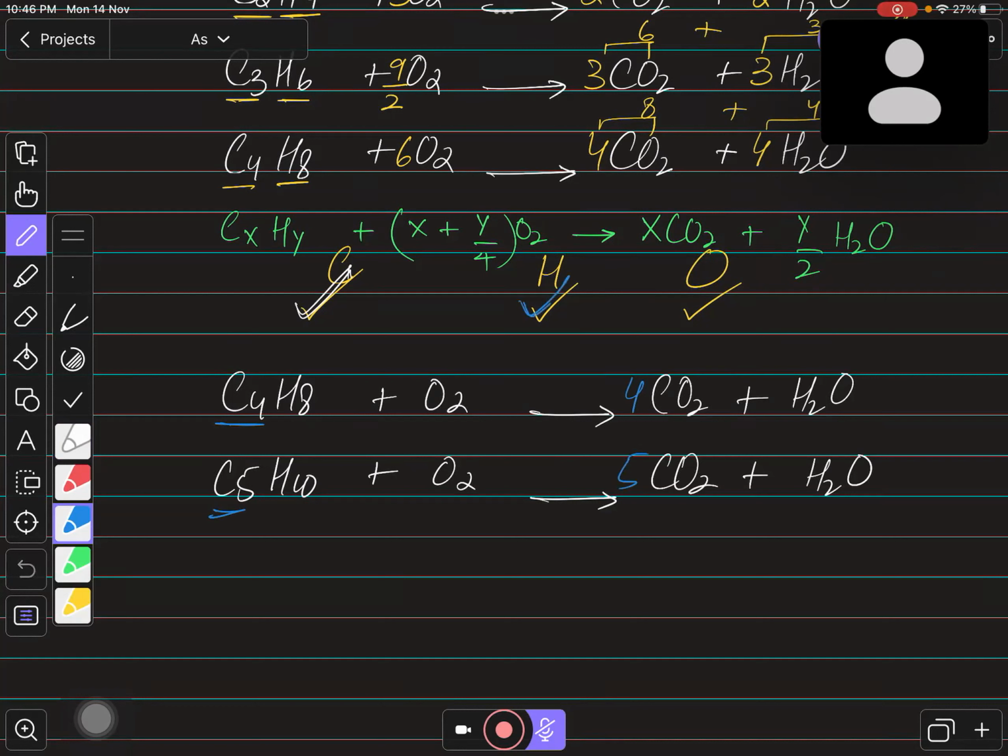Then the second thing to be balanced will be hydrogen, right? The 8 hydrogens will be 4 water molecules, and 10 hydrogens will be 5 water molecules. Then the last thing will be the oxygen. You can see 4 2s are 8, 4 1s are 4, so you have a total of 12 oxygens. So half of this will be 6 oxygen, right? Over here it is 5 twos, which is 10, and 5 ones, which is 5, giving you 15 oxygen. So half of this will be 15 over 2 oxygen. Is that clear, every one of you?